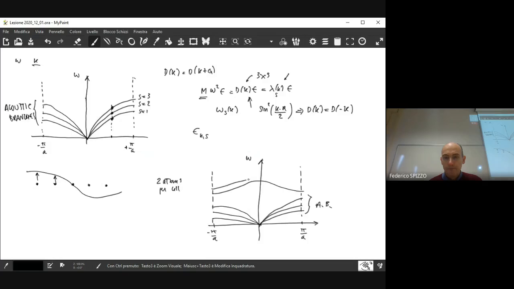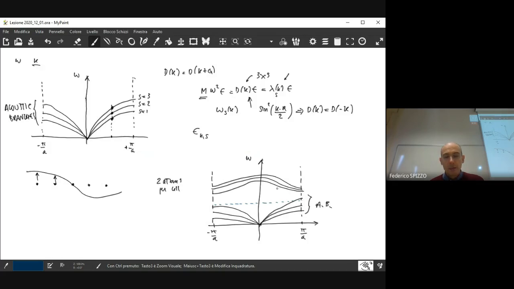Also in this case, those should be symmetric with respect to k, and the main difference is due to the fact that for acoustic branches you have a maximum value here and then 0 as a minimum value, so the frequency of an acoustic branch moves from 0 up to a maximum value, that is this value here.